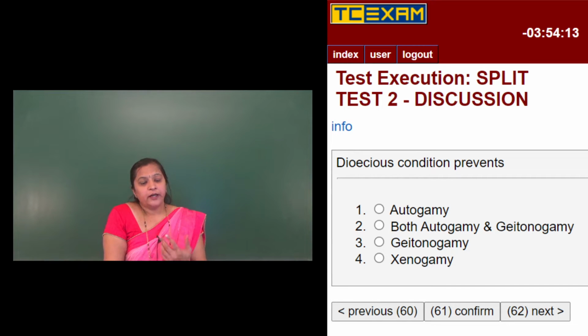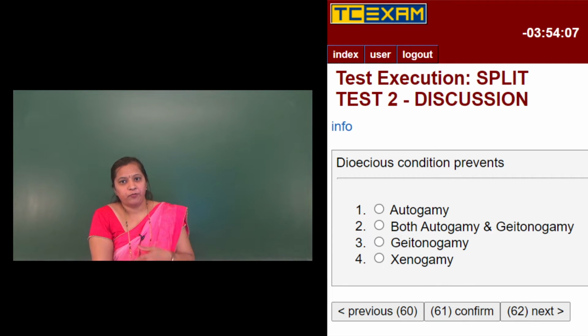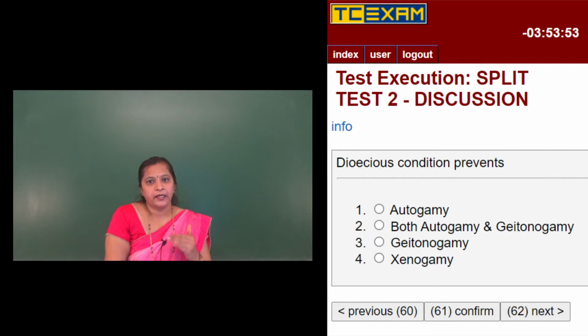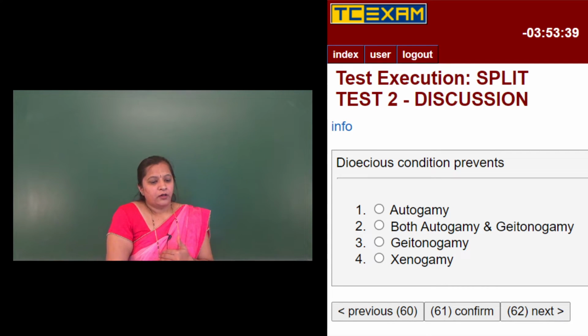So here in dioecious condition, as the flowers are born on different plants, that requires a pollinating agent. For pollination to take place, that requires some pollinating agents, right? So xenogamy is a cross pollination. So in dioecious plants, for pollination to take place, that requires pollinating agents. Okay. So here dioecious condition prevents both autogamy and geitonogamy, and it favors xenogamy.